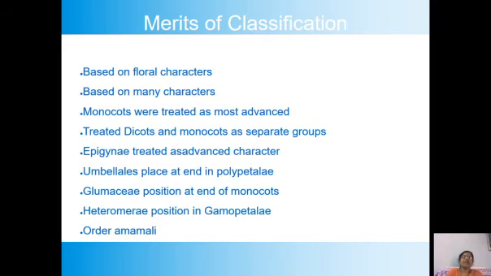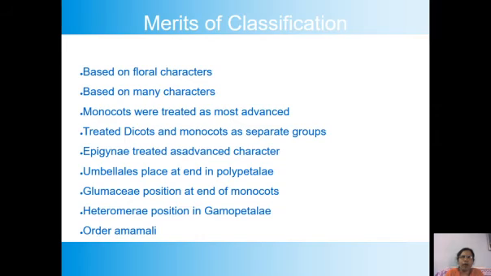In heteromerae, we observe that it is having a superior ovary, hypogynous condition, and the plants having more than 2 carpels are included in heteromerae. And in the bicarpellate, same character, the plants having hypogynous condition and plants having 2 carpels. Here the number of carpels is restricted to 2, so they have been kept in bicarpellate. So, from heteromerae to bicarpellate, there is a reduction in the number of carpels.